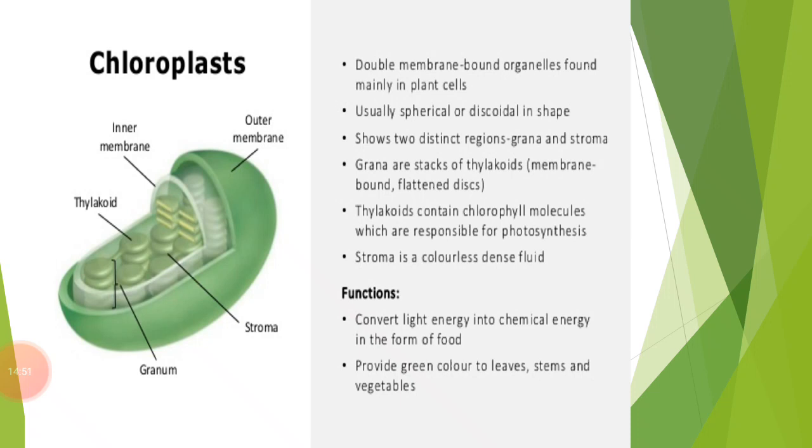Also, some synthesis of ATP, adenosine triphosphate, takes place during the photosynthesis process. So this is about the chloroplast that I have told you.